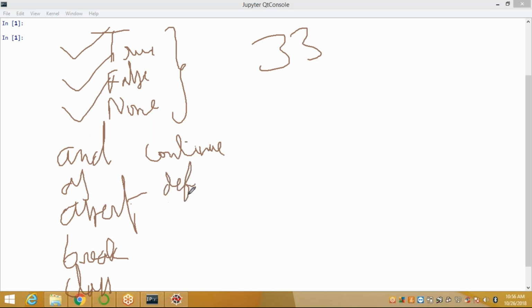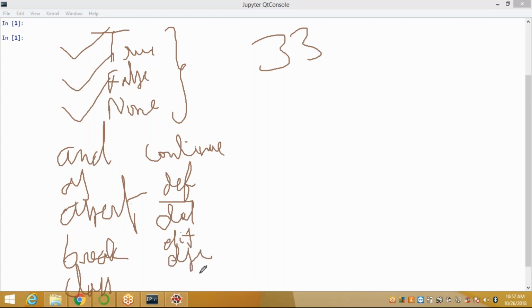In the previous program I used def. When I want to create a function, I should use the def keyword in front of the function name. Def. Del is the delete keyword. Del. Okay. Elif, else if condition.